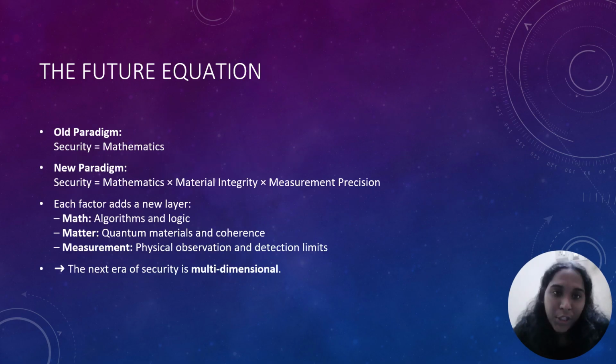Future equation. Until now, security was purely mathematical, but we have entered a new equation. It's not just about logic or computation anymore. It's about how stable your material is and how precisely you can measure its quantum state. In this equation, every term matters. Remove one and the system collapses. The strongest cryptography of tomorrow will be built only from these three: mathematics, material integrity, and measurement precision.